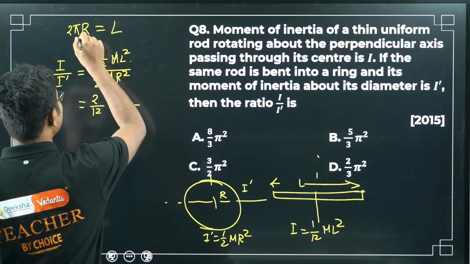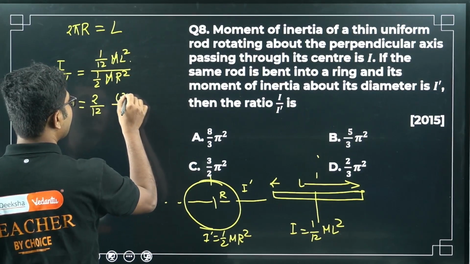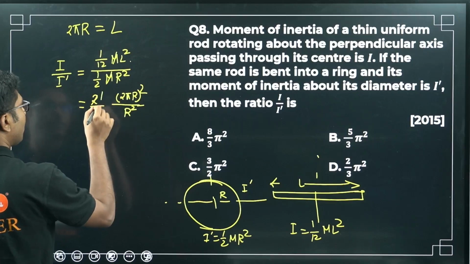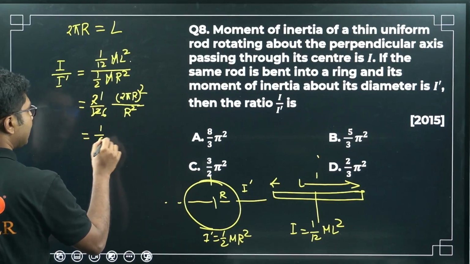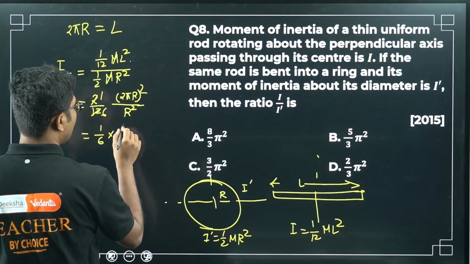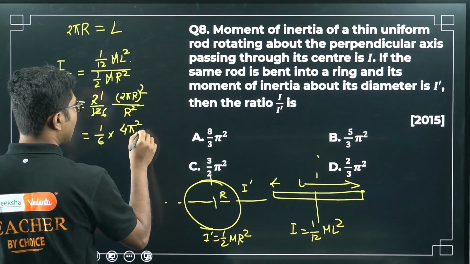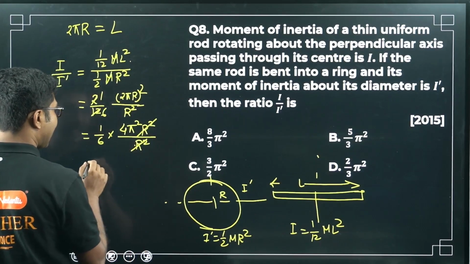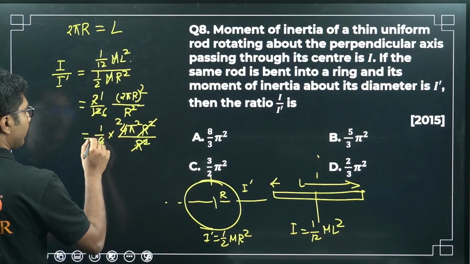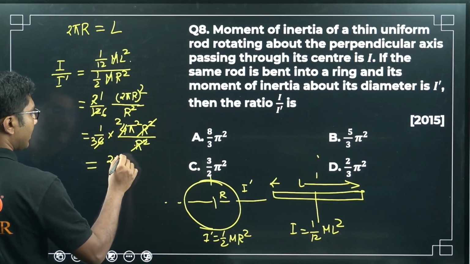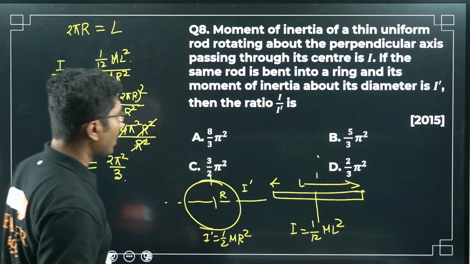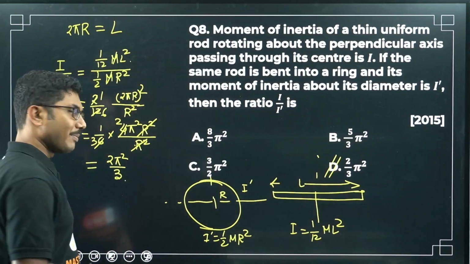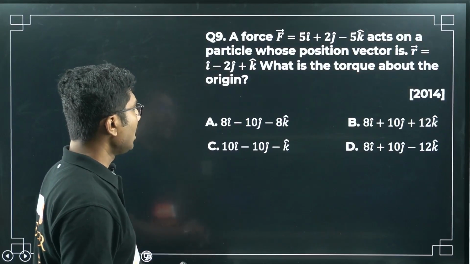Now what is L? L is 2 pi r, so I am putting the value of 2 pi r here, whole square, divided by r square. So it will be 1 by 6 times 2 pi r whole square, which means 4 pi square r square divided by r square. Now r square cancels, you will get 2 here and 3 here, so 2 pi square divided by 3. So I by I dash is 2 by 3 pi square, right? 2 by 3 pi square is the correct answer. Simple question, not too complicated.